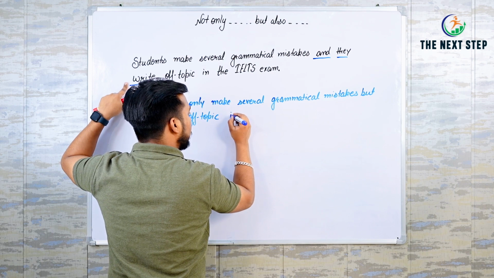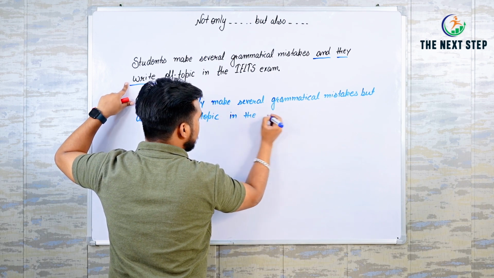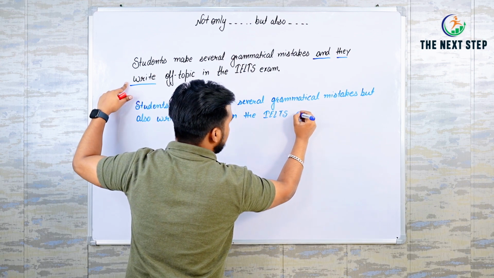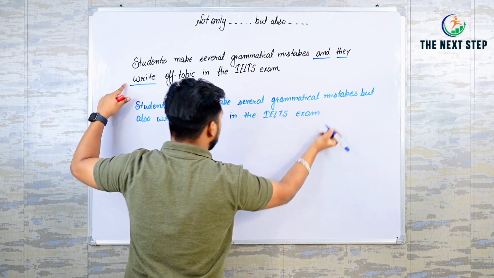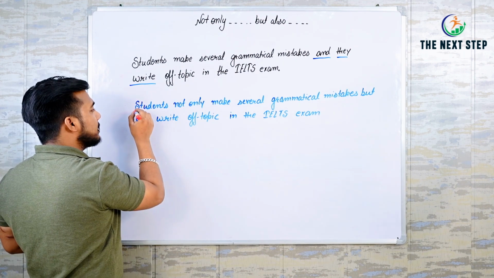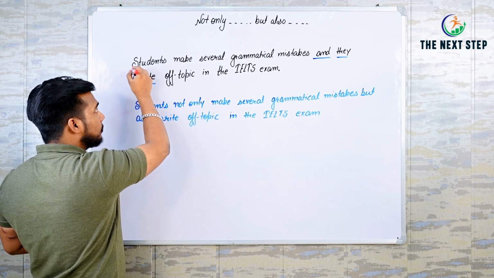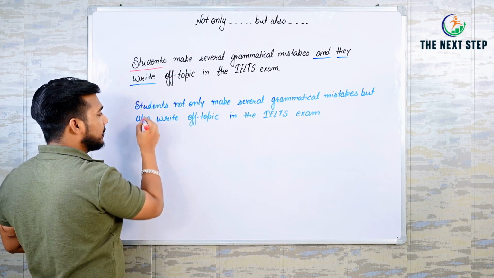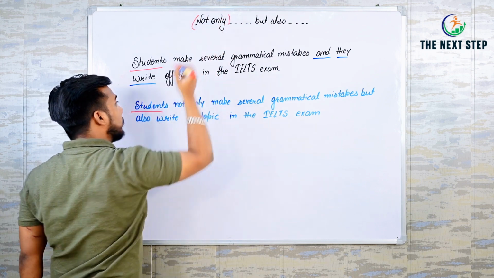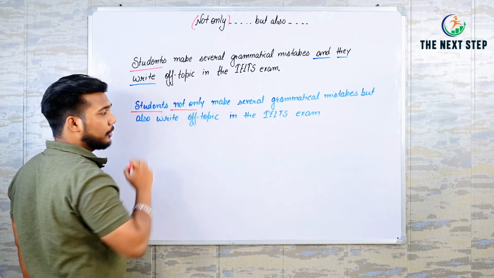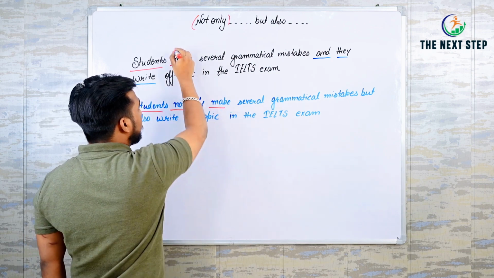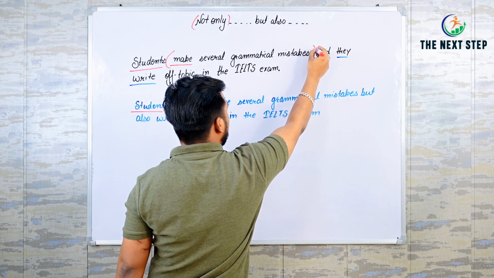Write off topic in the IELTS exam. So here is our sentence. First, subject students, as we have in our first sentence. After this, add not only, your verb make, from here to here.